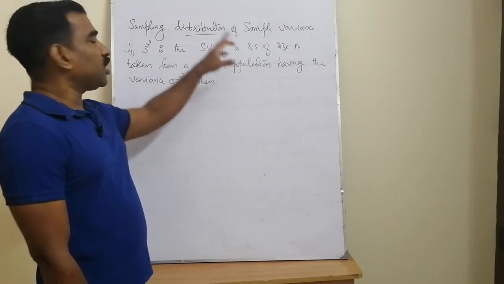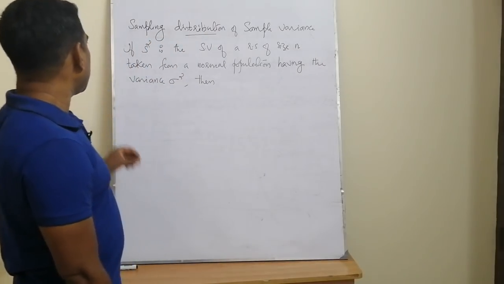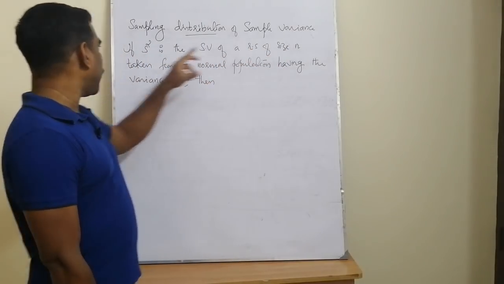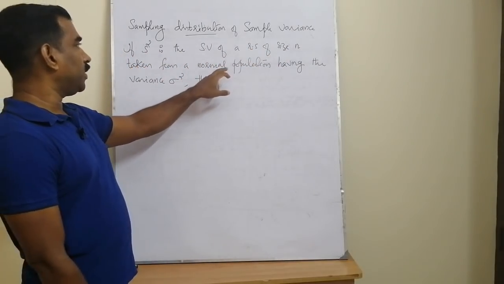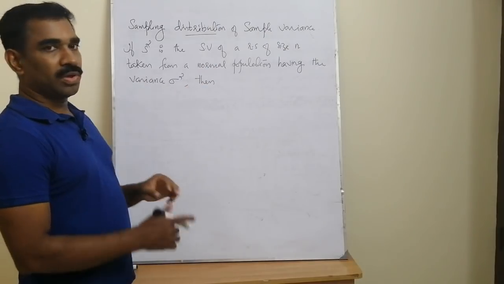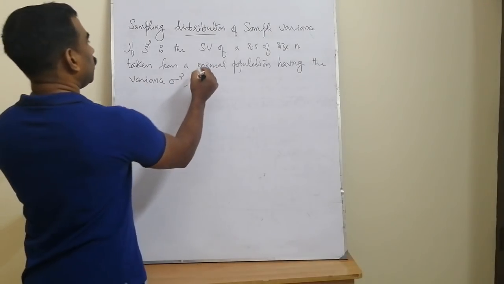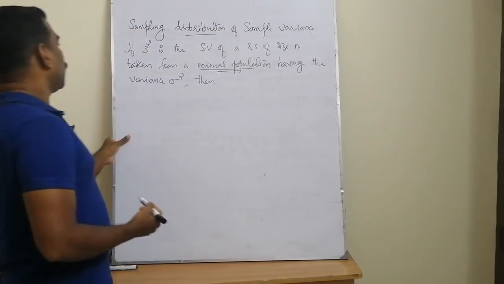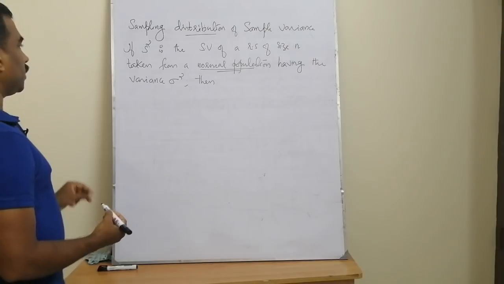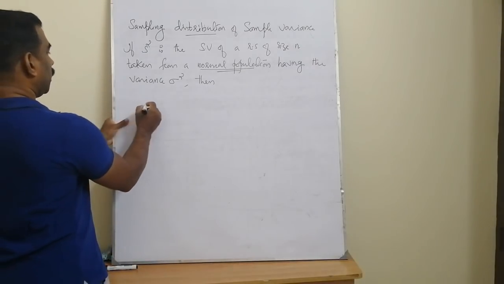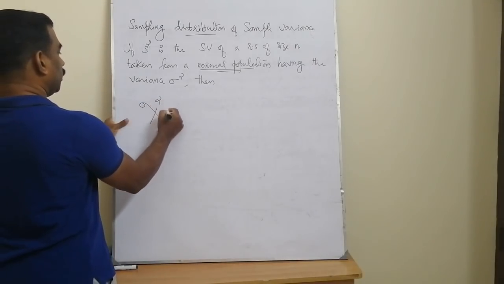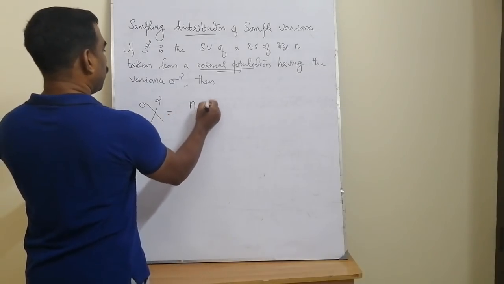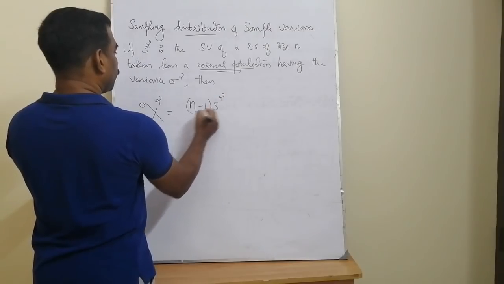The next sampling distribution is the sampling distribution of the sample variance. Here, if s square is the sample variance of a random sample of size n taken from a normal population having the variance sigma square, here also we are specifying that the samples are taken from a normal population with the population variance or standard deviation known, then a random variable chi square is defined as chi square equal to n minus 1 s square by sigma square.